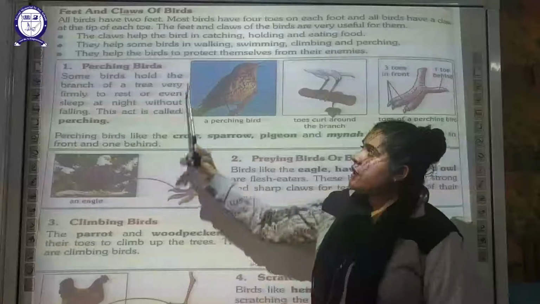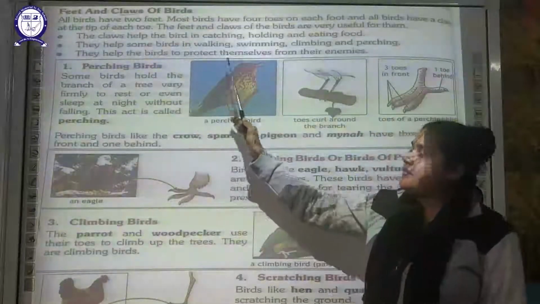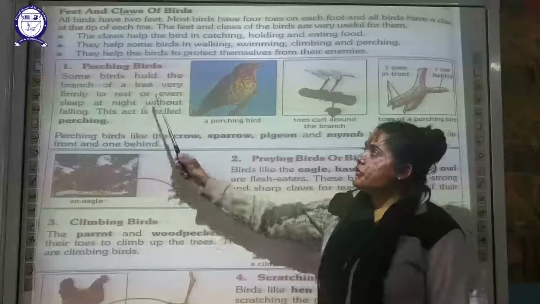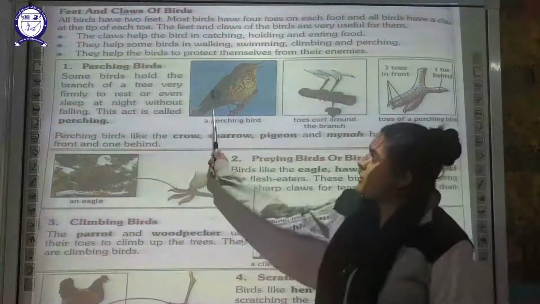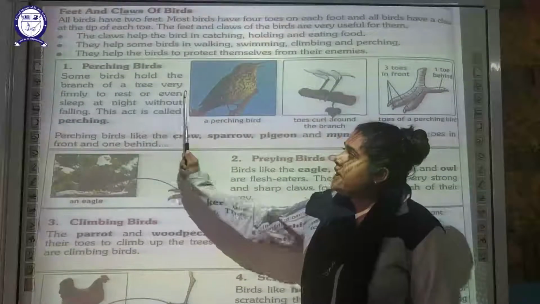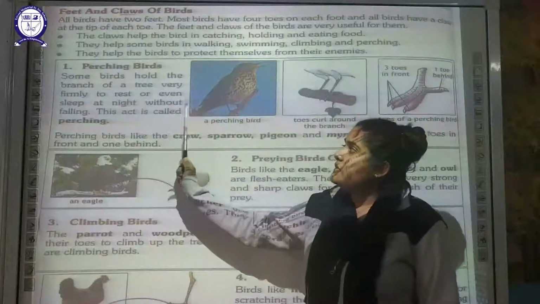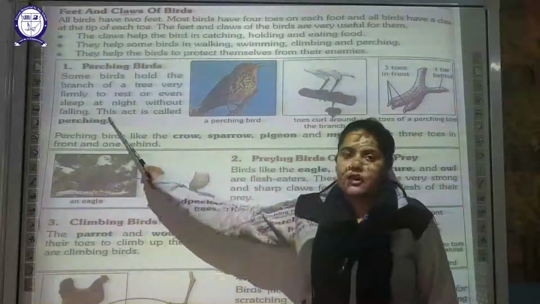So we can classify birds based on their feet and claws. The first one is your perching bird. Perching birds can hold the branch of a tree very firmly to rest or even sleep at night without falling. This is perching.